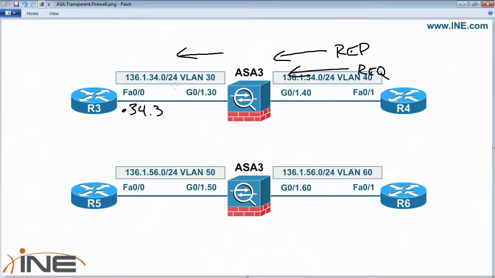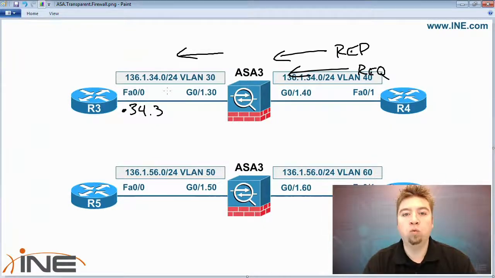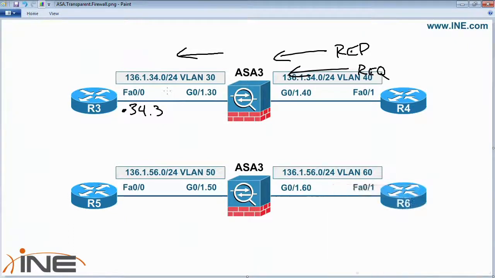So this is the default behavior of the transparent firewall. Now we cannot filter this with a regular access list because a regular access list is just for matching IP traffic. And ARP uses a separate layer 2 protocol type code, which is EtherType 806 as opposed to EtherType 800, which is for regular IP version 4. So if we do not want to allow the ARP through, then we need to do this with ARP inspection. We cannot do it with an access list.